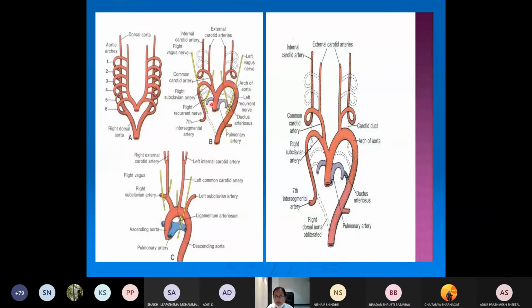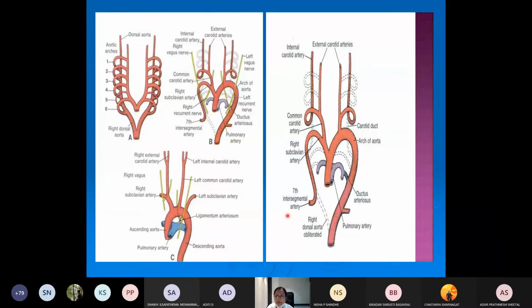So this is the arch of the aorta. This left 7th intersegmental artery will continue as the left subclavian artery. Later, because of the caudal displacement of the heart, this will be shifted upwards. This subclavian artery will go close to the left common carotid artery. So from the arch of the aorta you are having the brachiocephalic trunk, then the left common carotid and the left subclavian.